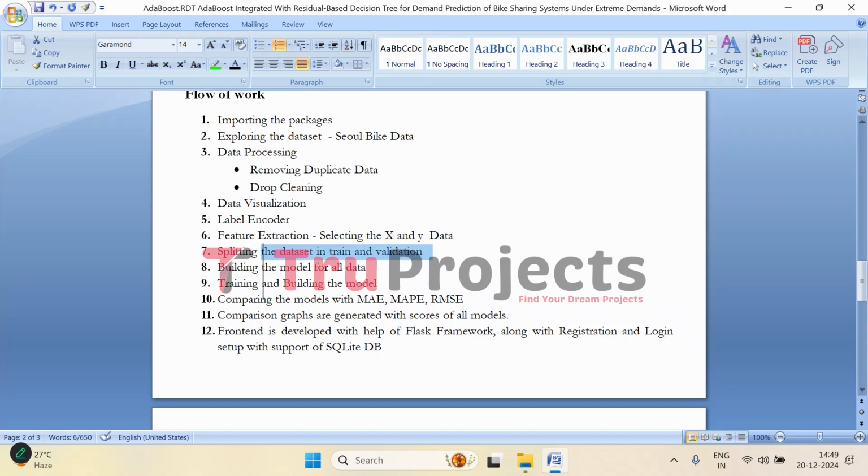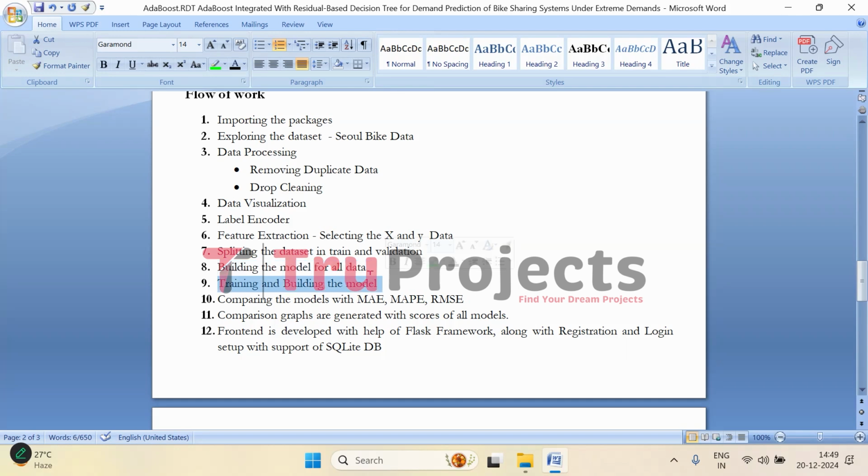Then the data is split into a training set and a testing set. The training set is 80% and the testing set is 20%. The testing set is nothing but the validation set. The training set is used to train the models. The validation set is used to evaluate how the models are performing. Then we initialize the model. Multiple machine learning models are built. Here they are initialized, that is, the AdaBoost model and the RDT model are both initialized here.